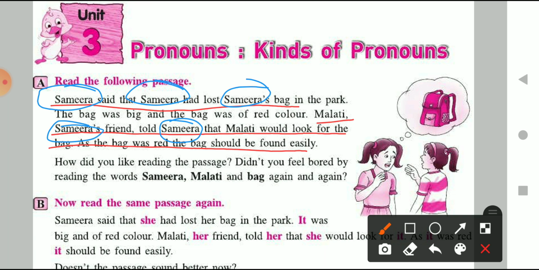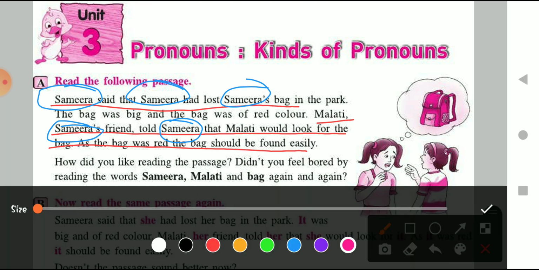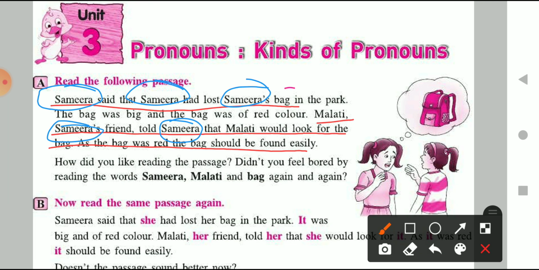Similarly, not only Samira, other nouns are also used, for example bag. Here also bag. So the general nouns in this conversation are being used again and again, which doesn't suit you while you are reading a passage or paragraph.